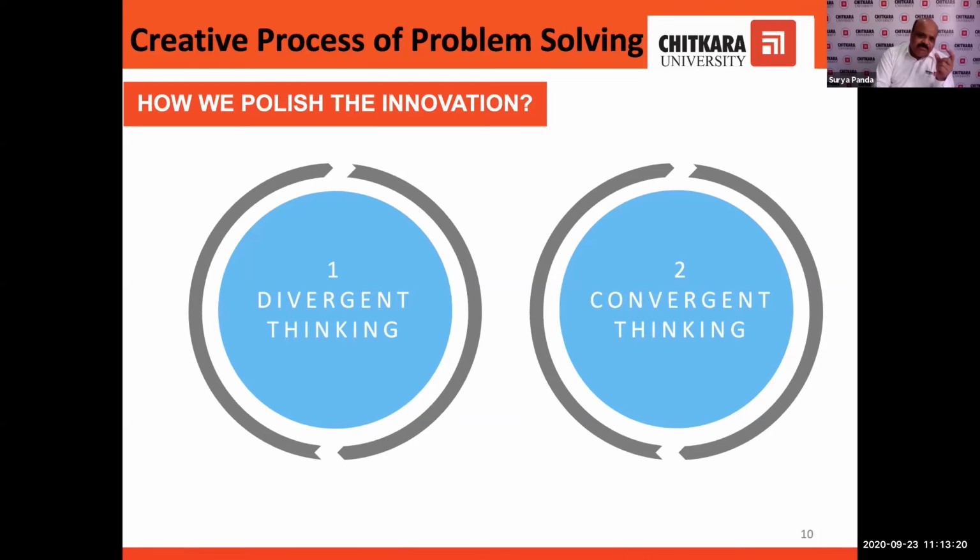Whenever we detect a problem, we find multiple solutions. So many solutions we find. Out of those solutions, we need to extract the proper solution which is feasible in terms of economic and in terms of social. That is the divergent thinking.